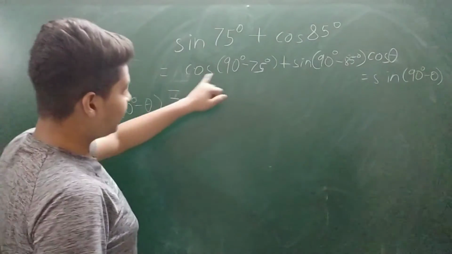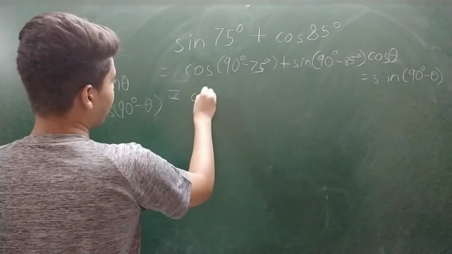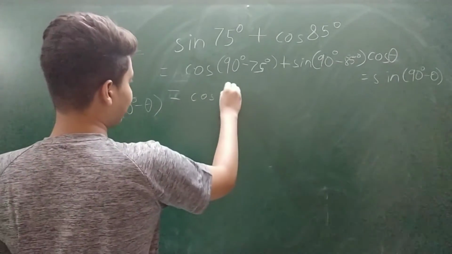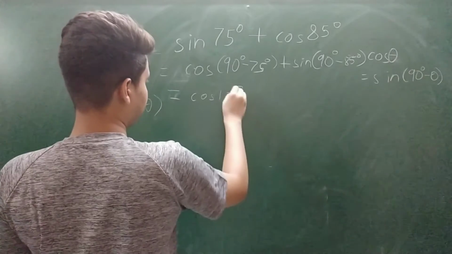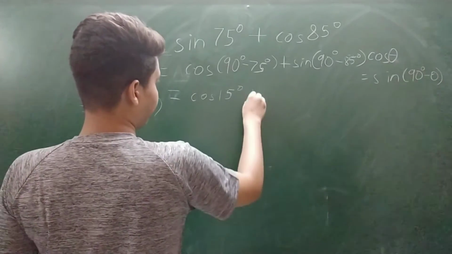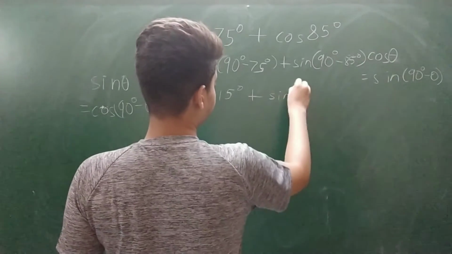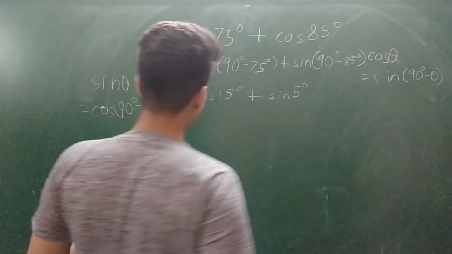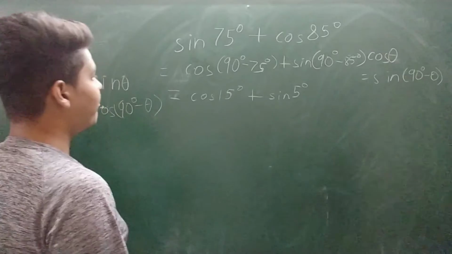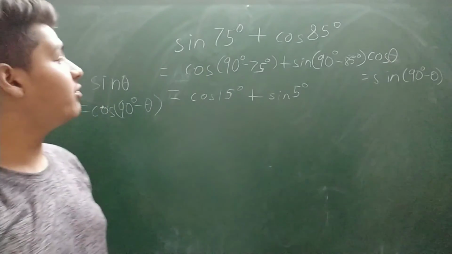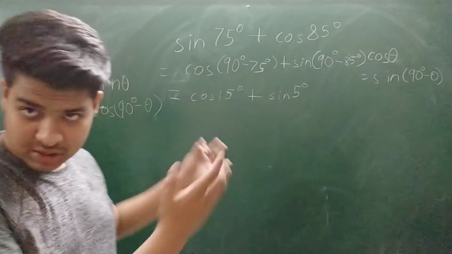So on solving it, 90 degree minus 75 degree, we get cos 15 degree plus sine 5 degree. So with this method, we have made both the angles come in the range of 0 degree to 15 degree. See how simple it is.